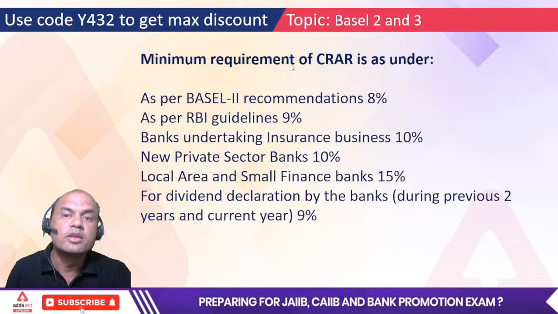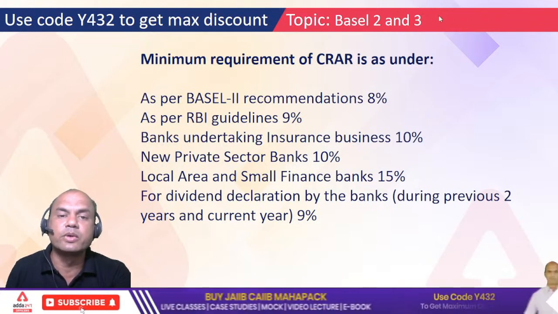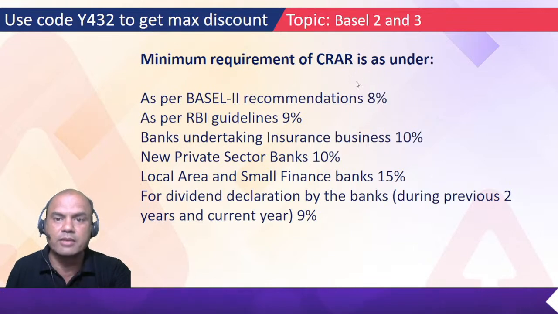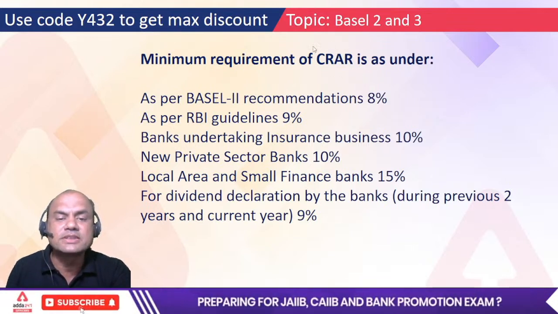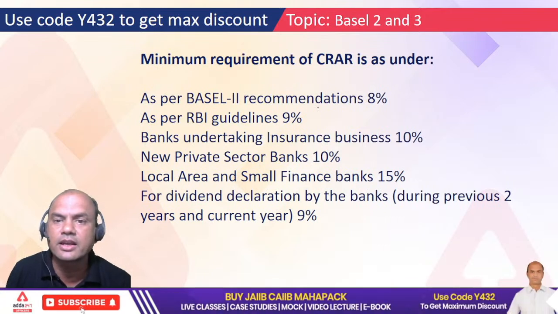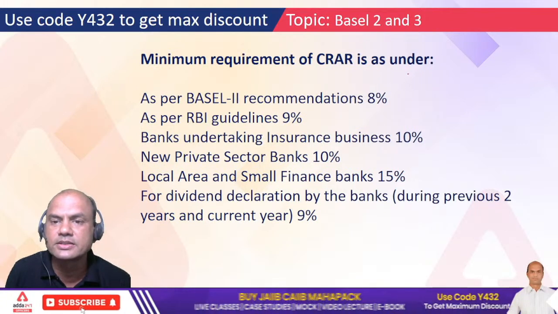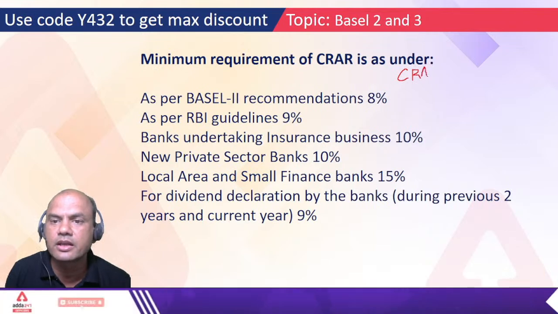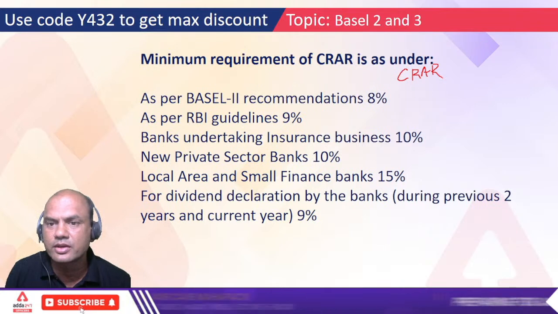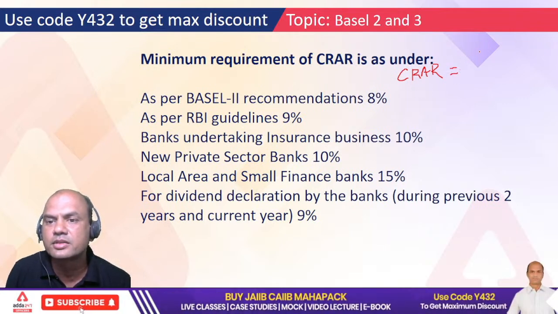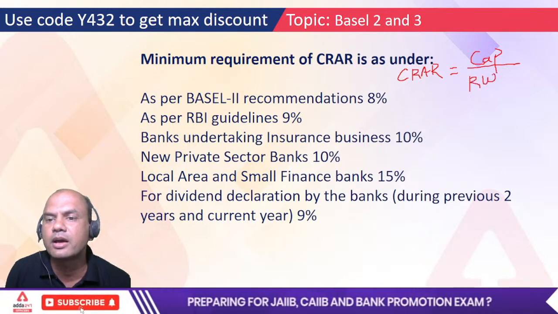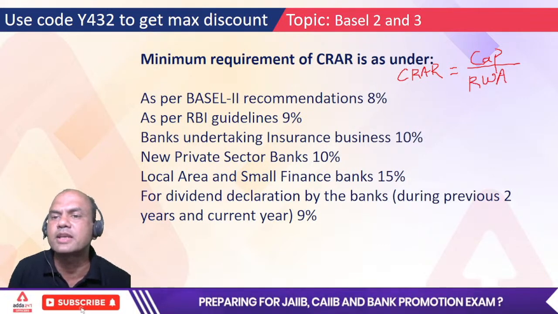Okay. So let's start with the topic Basel 2 and 3. What are the minimum requirements of Basel 2? Remember this. CRAR. What is CRAR first? Understand this. CRAR is capital to risk weighted asset ratio. So it is equal to capital upon RWA. Remember this formula by heart: capital upon RWA. But what is capital?